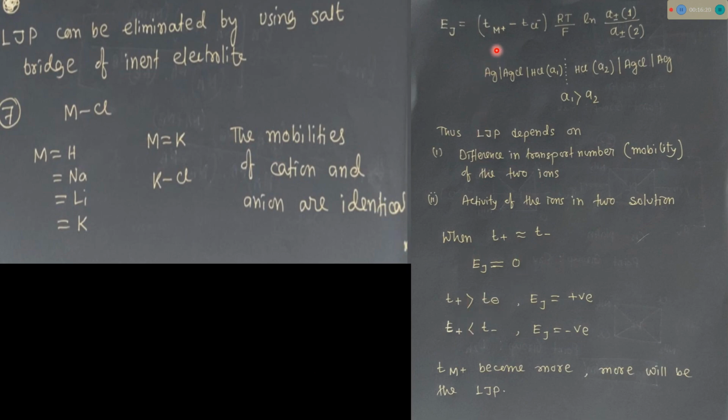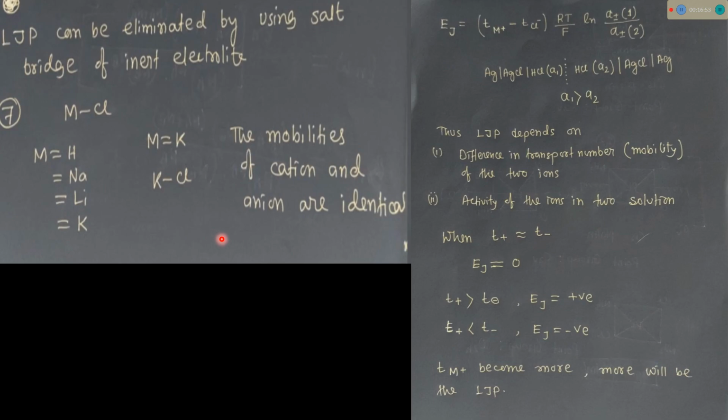If T plus, meaning the mobility of the cation, is greater than the mobility of the anion, or transport number, then Ej becomes positive. If T plus is less than T minus, then Ej becomes negative. So if the transport number, or indirectly the mobility of the cation, M plus, becomes more, then the liquid junction potential will be more. From these expressions, the liquid junction potential will be more.